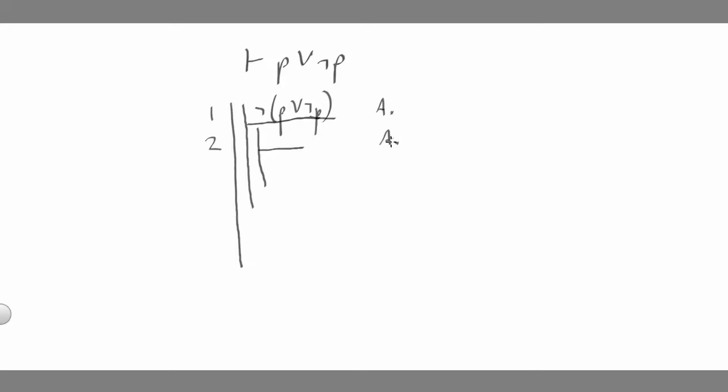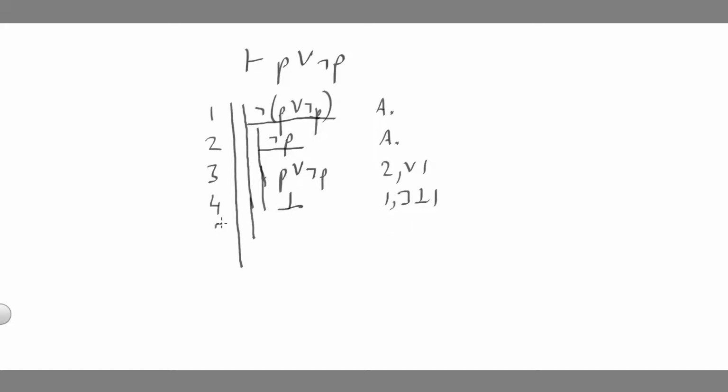I'm going to have to make an additional assumption, and my additional assumption is going to be not P. So on the basis of not P, I can then conclude P or not P, from the assumption that I've made and disjunction introduction. So if one disjunct is true, the disjunction comes out true. But once I've done that, I immediately say I've got a problem. I've got P or not P on line 3, I've got not P or not P on line 1. So I have myself a contradiction from 1 and 3, contradiction introduction.